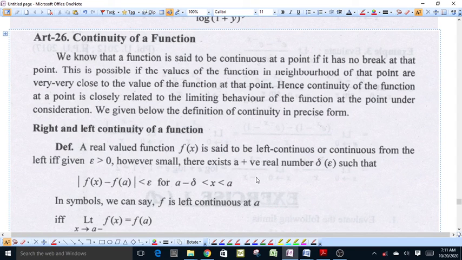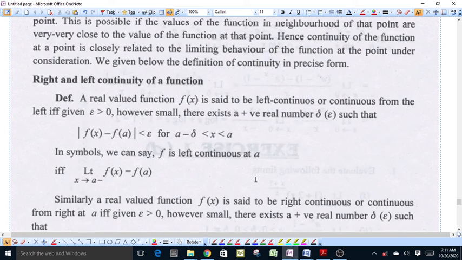Dear students, in this video we will study continuity of a function. A function is said to be continuous if there is no break in its graph at some particular point. What is the meaning of left and right continuity of a function?